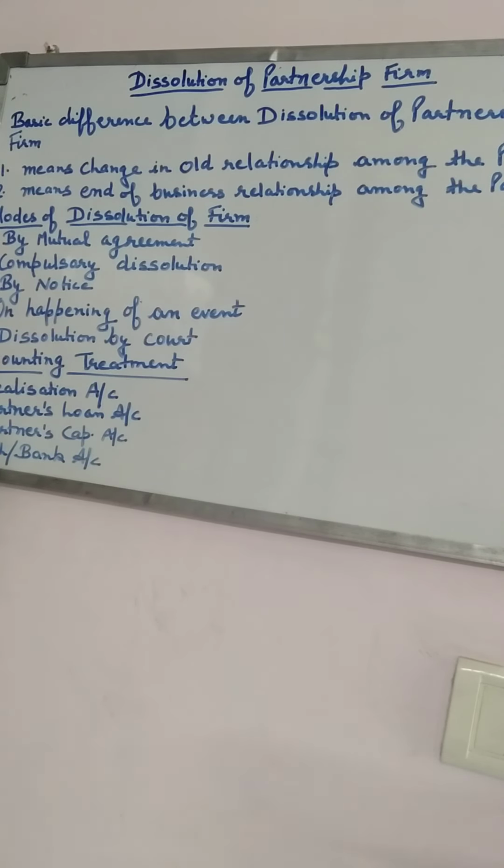By notice means when the partnership is started at the will of the partners, the firm may be dissolved by any of the partners giving notice in writing to the other partners that now the firm is to be dissolved. That is called by notice.